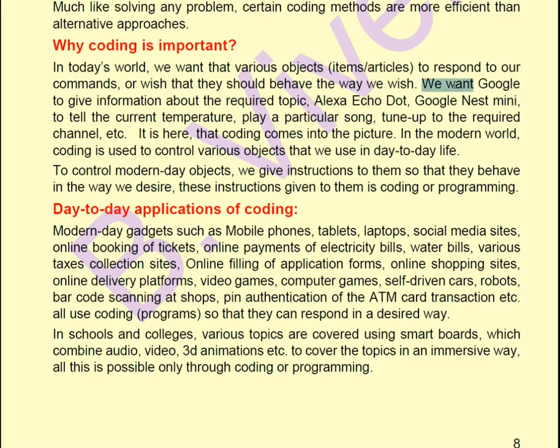We want Google to give information about the required topic. We want Alexa, Echo Dot, Google Nest Mini to tell the current temperature, play a particular song, tune up to the required channel, etc. It is here that coding comes into the picture.